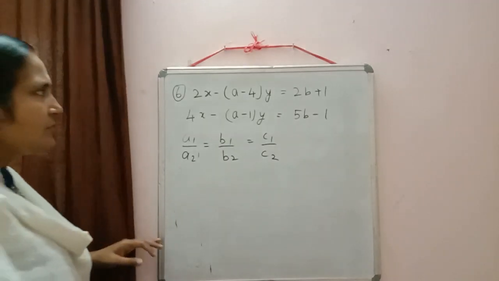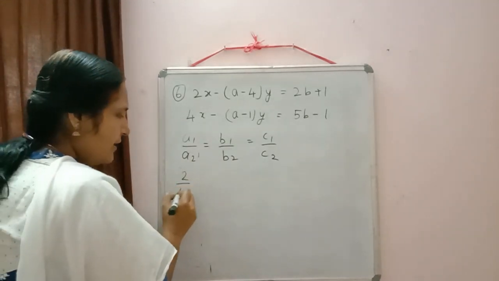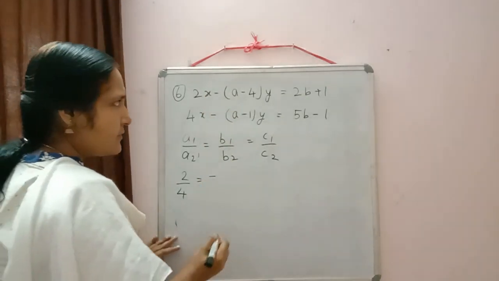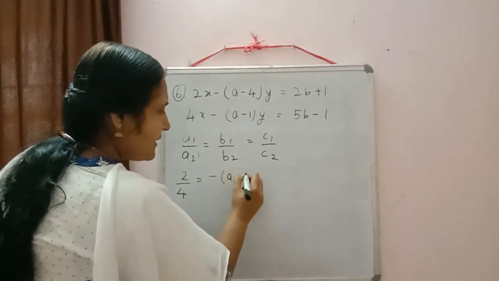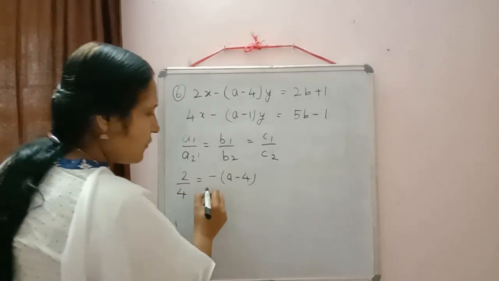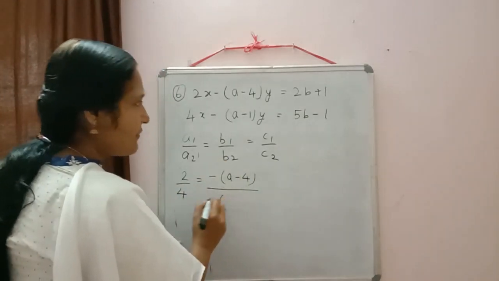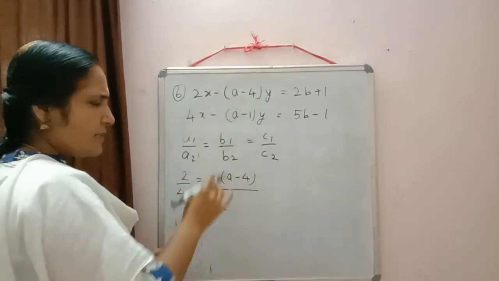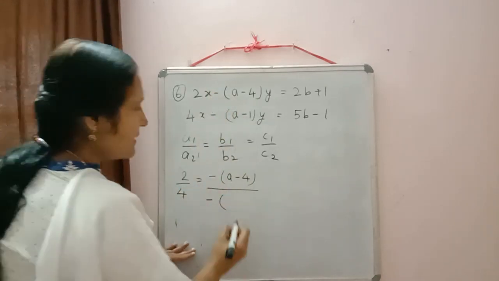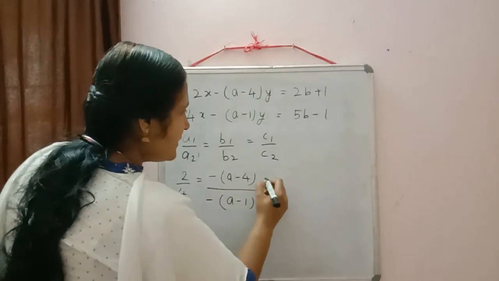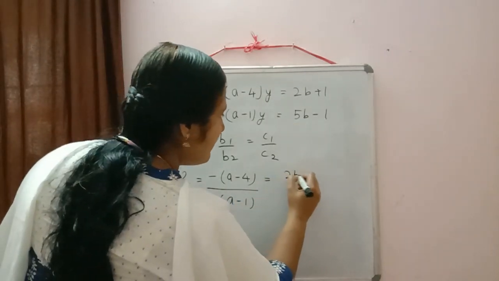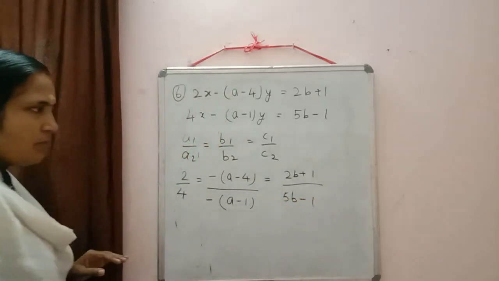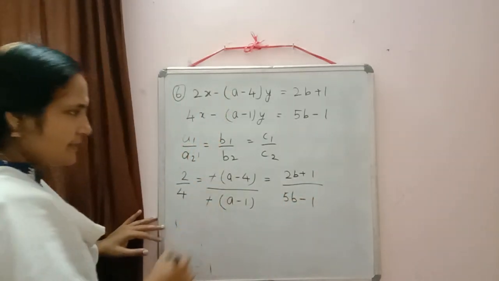Now substitute the values. 2 by 4 is equal to, minus sign is there, so don't forget to put that negative sign, minus of inside the bracket (a minus 4). In the second one, minus of, why am I not multiplying it inside? Because in both we have negative sign, so negative and negative we can cancel. (a minus 1) is equal to, the right hand side we have (2b plus 1) by (5b minus 1). So here only we can cancel this minus sign.